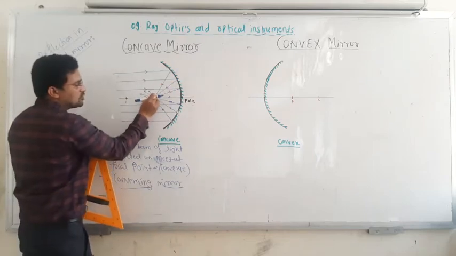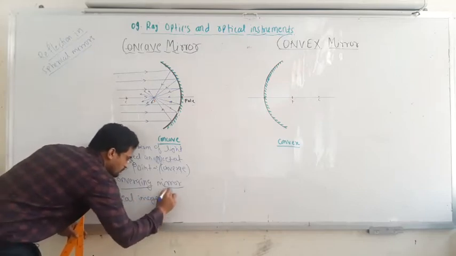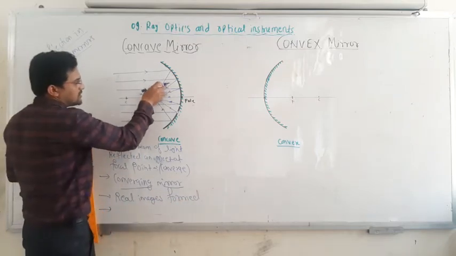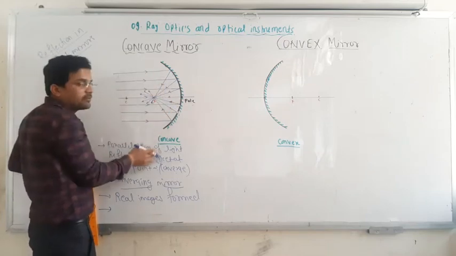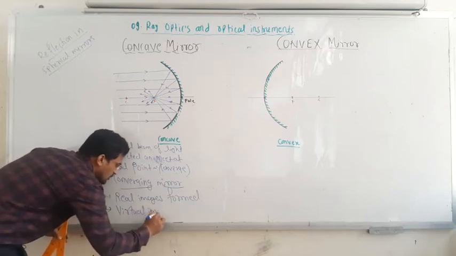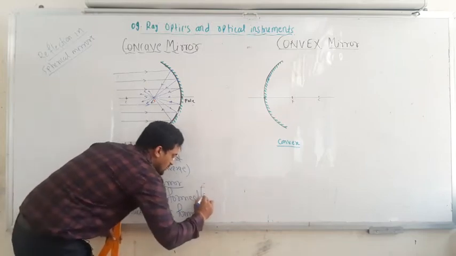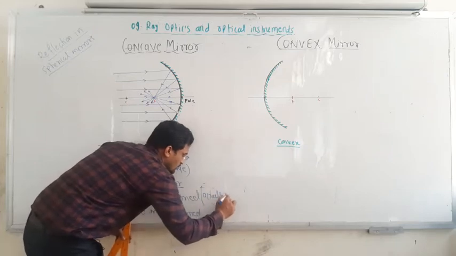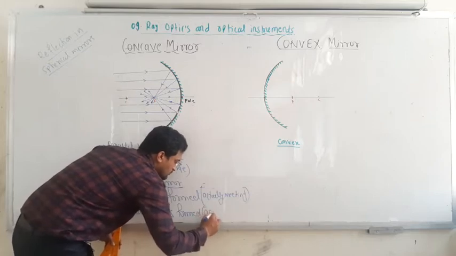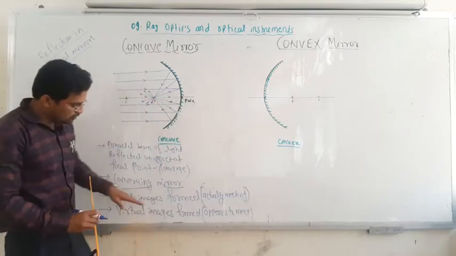So in this case, if the rays are actually meeting after reflection, then you have real images formed, okay. But sometimes the rays are actually not meeting in a concave mirror also. In such a case, virtual images are formed, okay. So I will write it down here. If the rays are actually meeting, then real images form, and if the rays appear to meet, then virtual images form, okay.